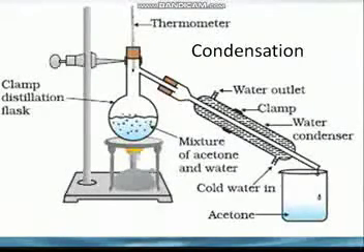That is called condensation. This method is used when the liquid component of the mixture is desirable. When water comes in contact with a cold surface, it changes into drops of water due to condensation.